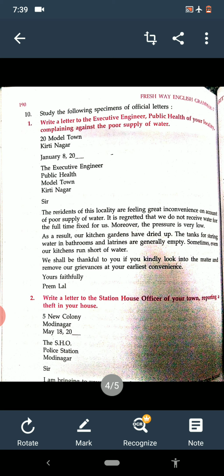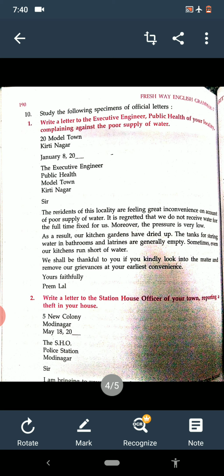Read it. Write a letter to the station house officer of your town reporting a theft in your house. Now we have to write the letter to the SHO, in the police station. So again the same thing we have to do. First of all, the writer will write the address, then date, then the address of the office where we are writing the letter.